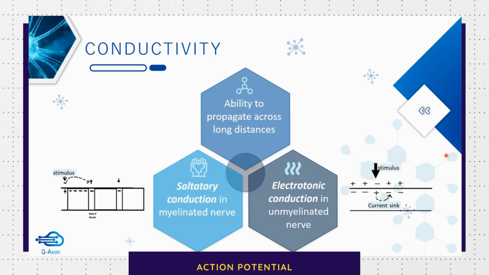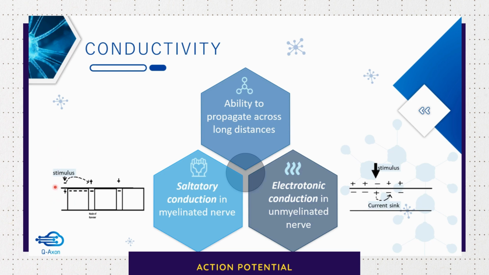On the other hand, in a myelinated nerve, conduction is saltatory. What do we mean by saltatory conduction? So this is the axon of a myelinated nerve. This is the myelin, and in between are the nodes of Ranvier where there is no myelin. Now you know that myelin is an insulator.